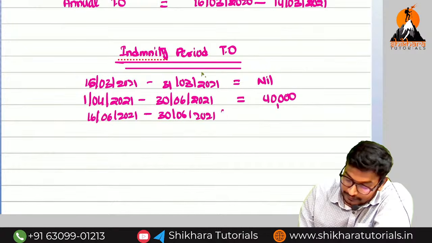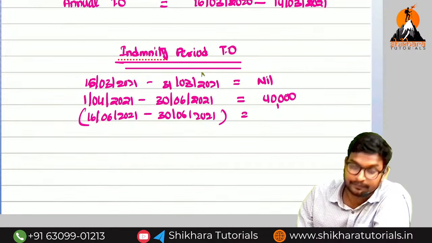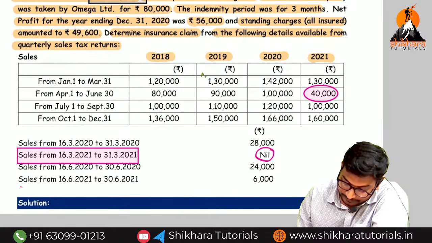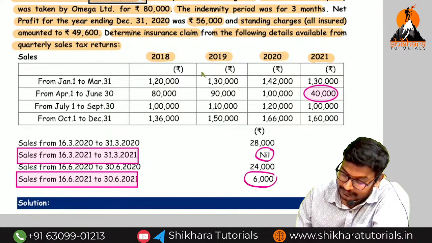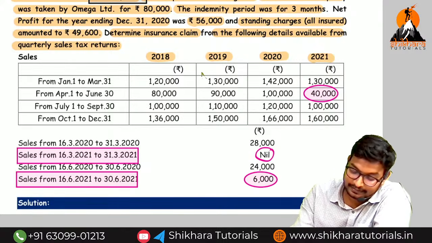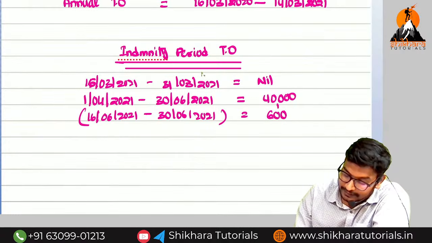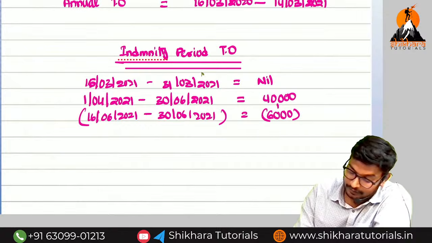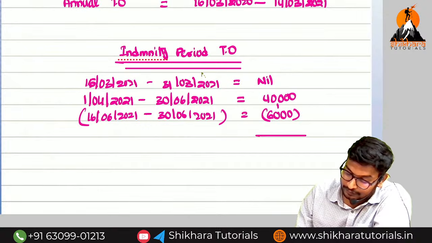These are the extra, so we are going to reduce. Can you say the turnover of this one? 6,000. Minus 6,000, that is equal to how much? 34,000 is the indemnity turnover.